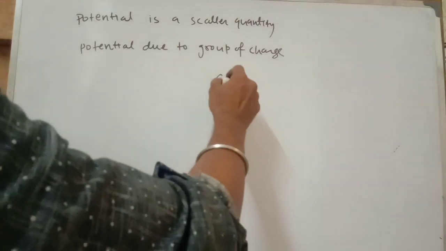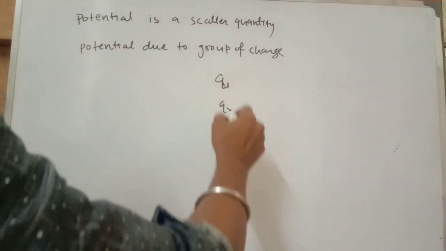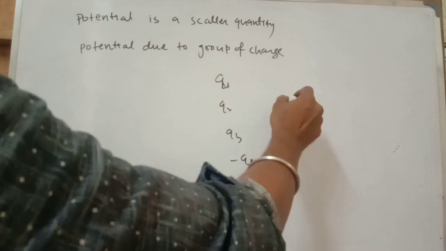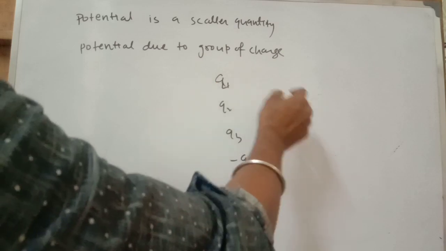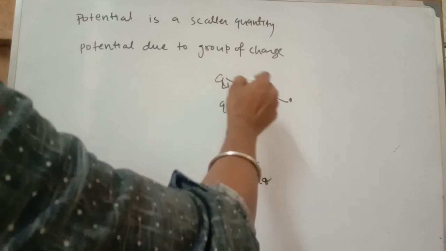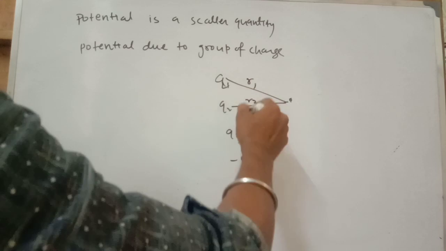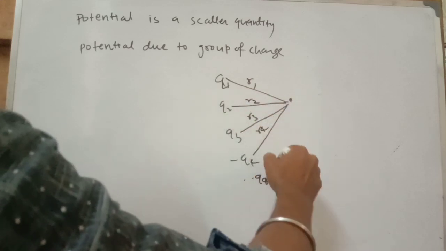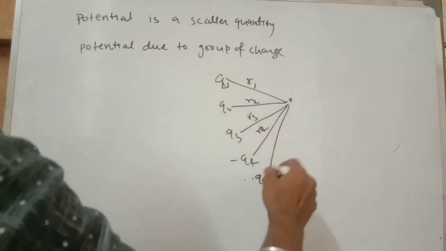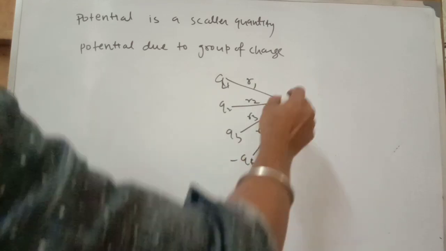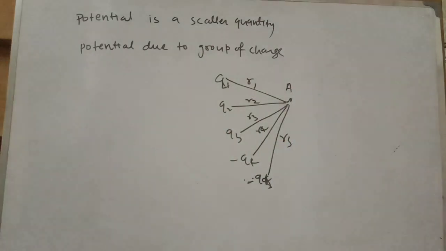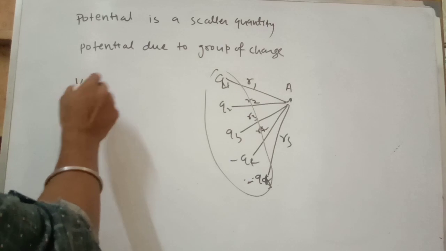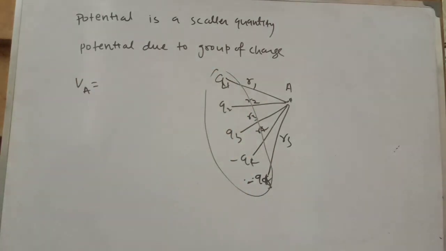Okay, so let us consider q1, q2, q3, let minus q4, minus q5. Let us find potential at A, where the distance is r1 from q1, r2 from q2, r3 from q3, r4 from q4, and r5 from q5. So what is the potential at the point due to the whole group of charges? We can simply add the potentials due to all the charges.